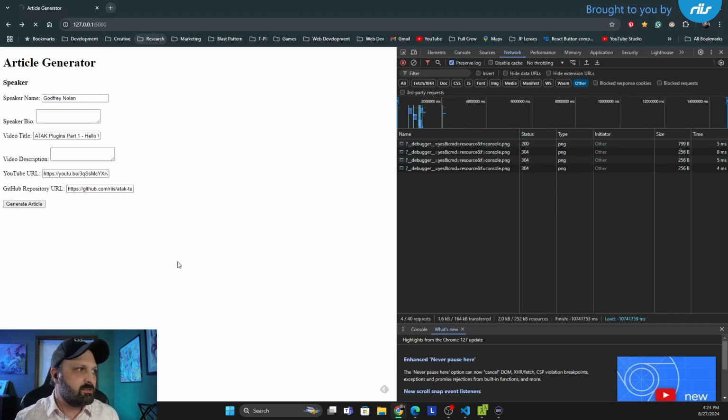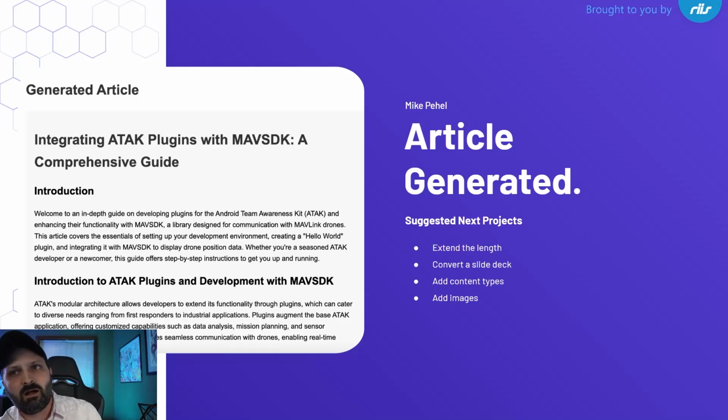Hopefully it won't fail. It's going to take a minute or two. In the meantime, I'm going to give you some places to look forward. How would you extend the length of an article? In my version, it's actually double the length, and that required me to tie together multiple API calls and chunk them together. How do you do that without introducing new hallucinations?